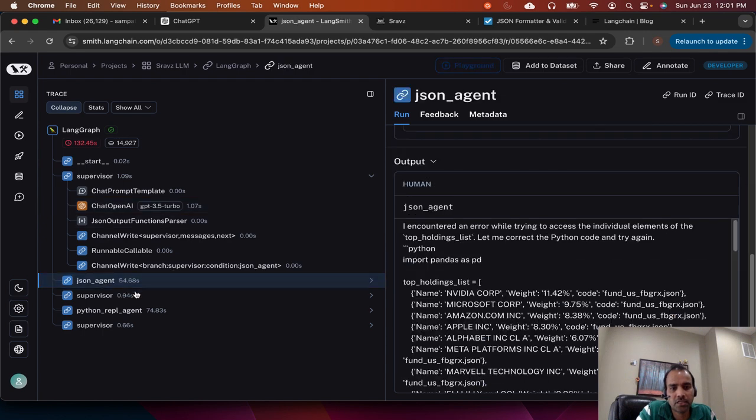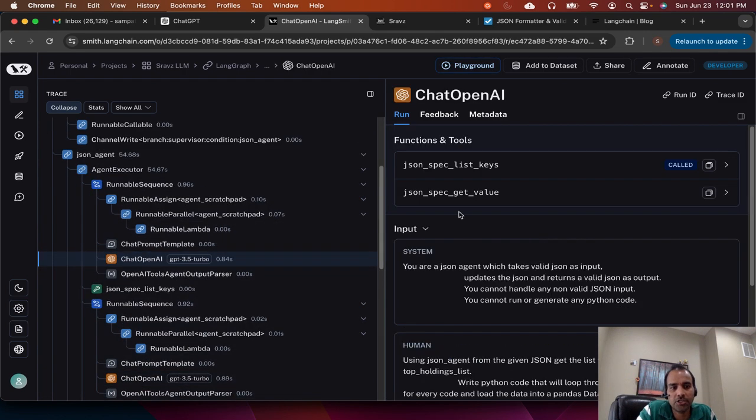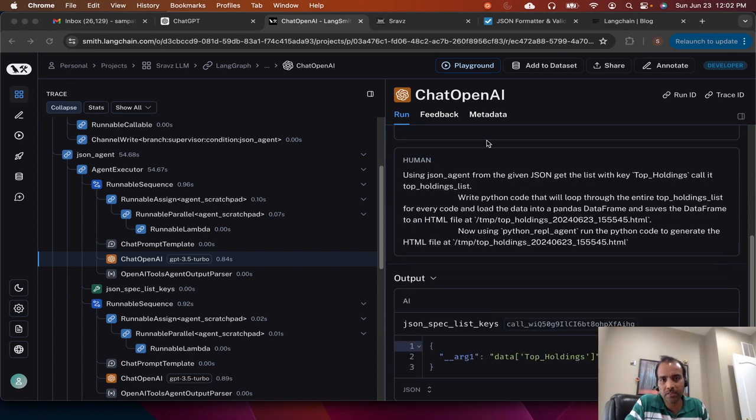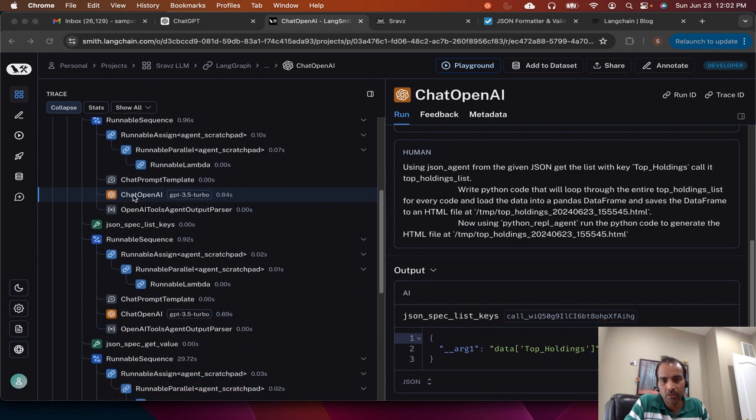Now the JSON agent will do the same. We'll go to ChatOpenAI. The JSON agent has these tools. Given these tools, now the JSON agent will again use OpenAI. Given these tools, and this is our message, we ask OpenAI what to do next, and OpenAI tells us to pick the top holdings key from the provided data. So that's what we did. We get the top holdings key.